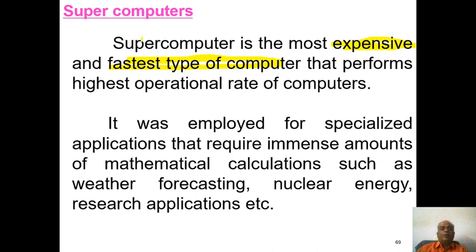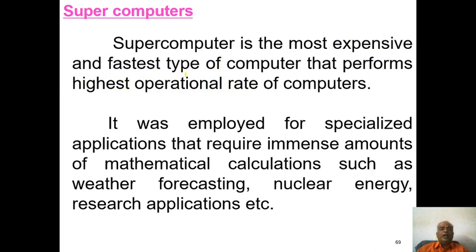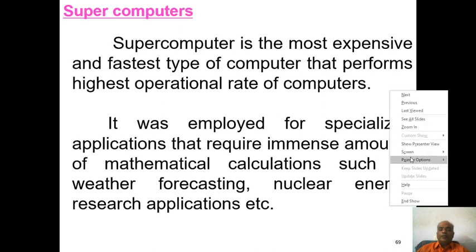So supercomputer, the name itself justifies it. That means it is the most expensive and the fastest type of computer.